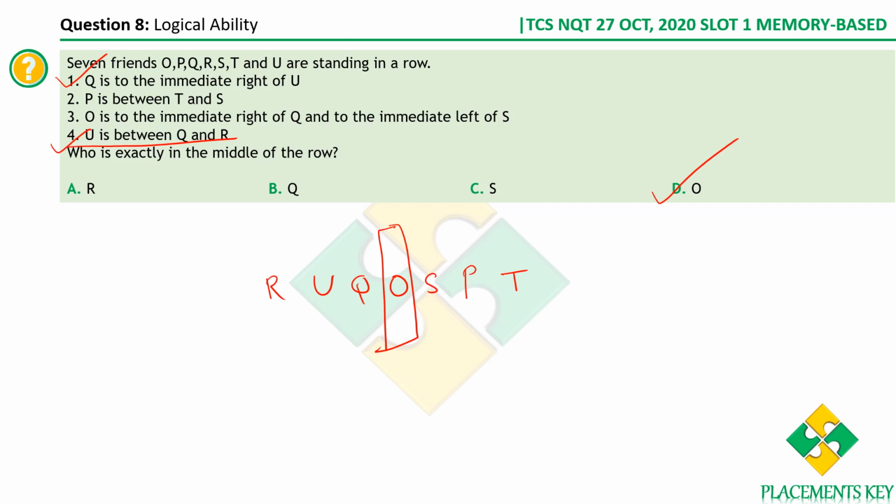So the way we write the constraints also matters, okay? You'll have to write down the constraints in such a way that you get the least number of possible arrangements. In this case, we've got exactly one possible arrangement, which is this, in which O sits in the middle of the row. Okay, thank you guys.